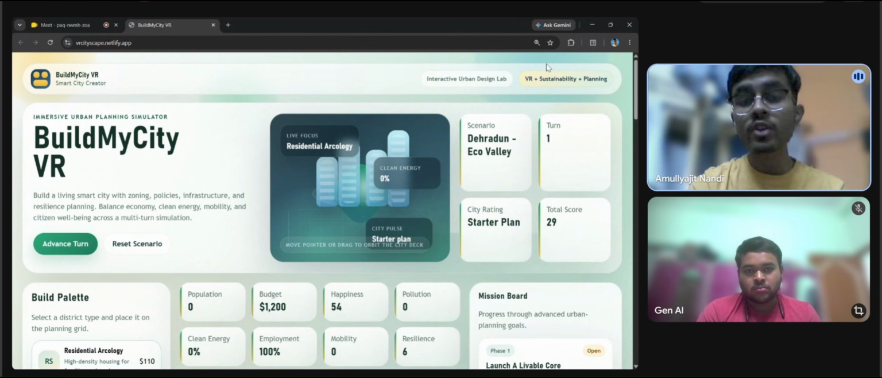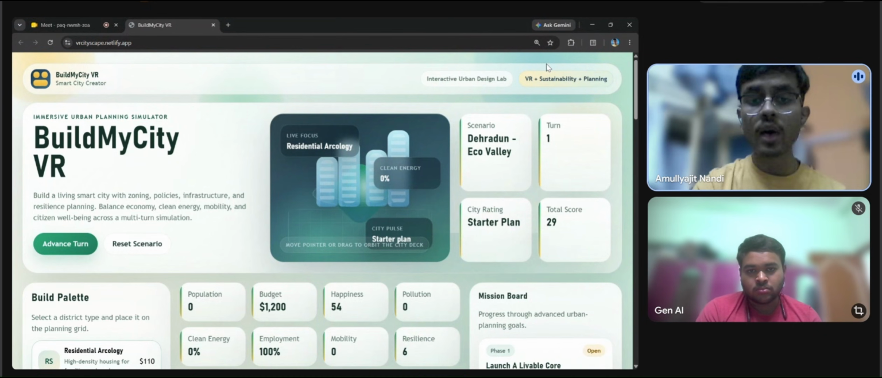So our solution is Build My City VR, a WebXR game that runs on any browser on a 15,000 rupees PC. So now I am transferring the lecture to my fellow friend Shayok to explain the project.